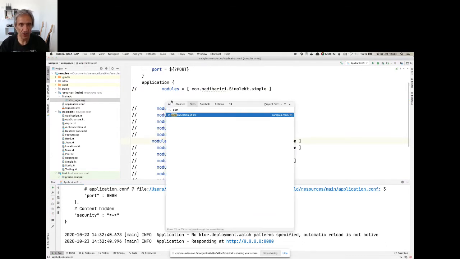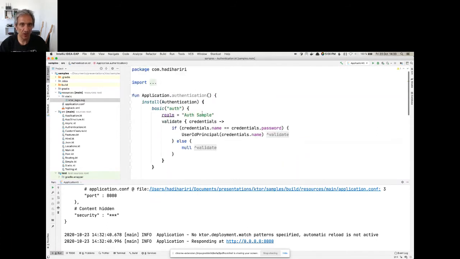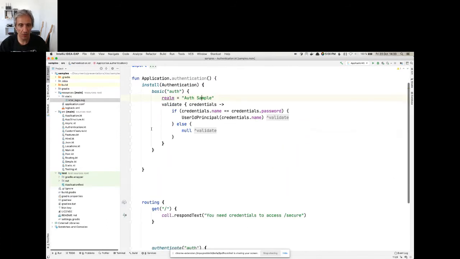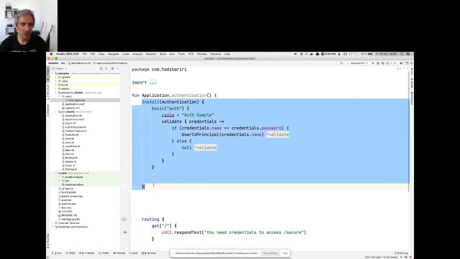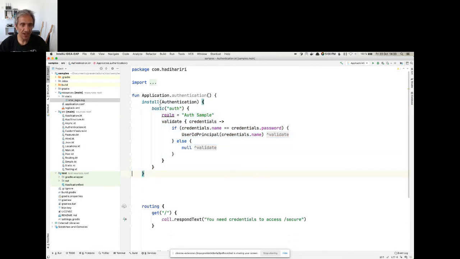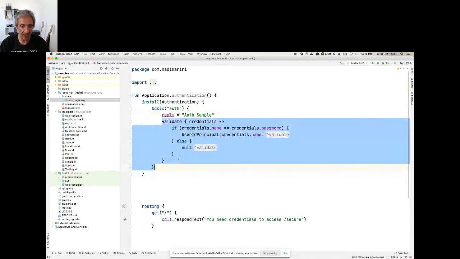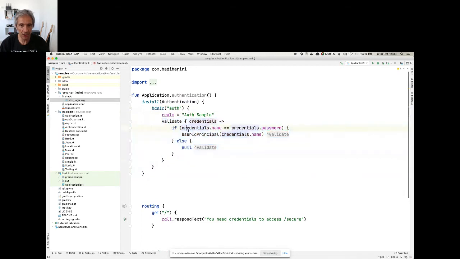Talking about other features, we have support for authentication. We have OAuth, we have basic authentication, a bunch of different ones. And here I'm showing you how to install basic authentication. So in this case, I am installing authentication. I'm saying it is basic. I'm giving it a name because that's the name that I'm going to be using in a moment to refer to that authentication. With basic authentication, if you're not familiar with it, it requires a realm and then some logic to validate, which obviously this is very, very simple logic that just checks that the name is equal to the password. But more importantly here, it gives you an ID that you can set and then you can later on use in your code.